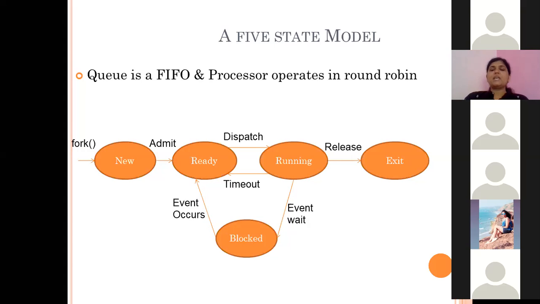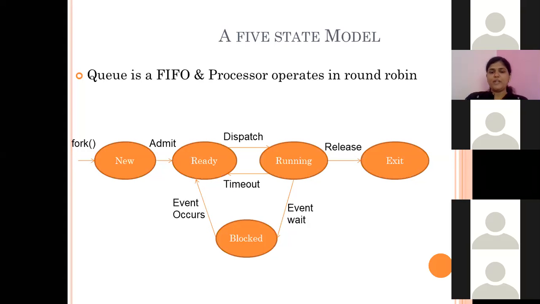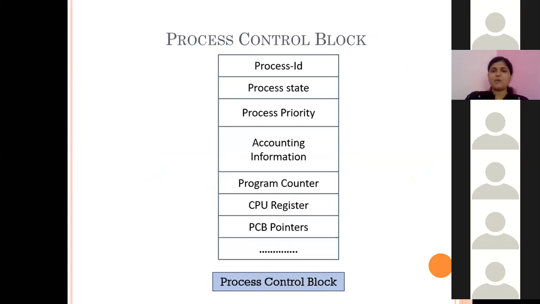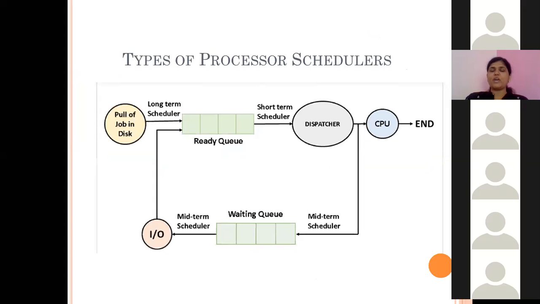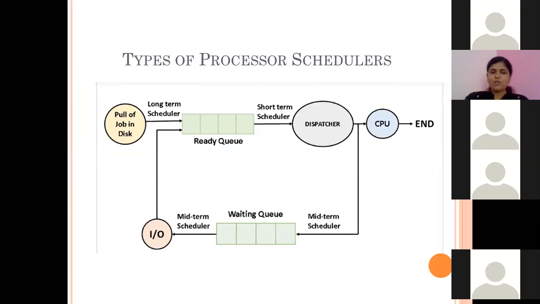If a running process stops its execution because of some event, its state has to be changed to block. So who will do this? This will be done by some scheduler. So we will see the types of scheduler. This is a very important topic for the theory exam also. There are three types of scheduler. One is long-term scheduler, second is short-term scheduler, and third is middle-term scheduler. Now, long-term scheduler. What is long-term scheduler? It is the scheduler which changes the state from new to ready.